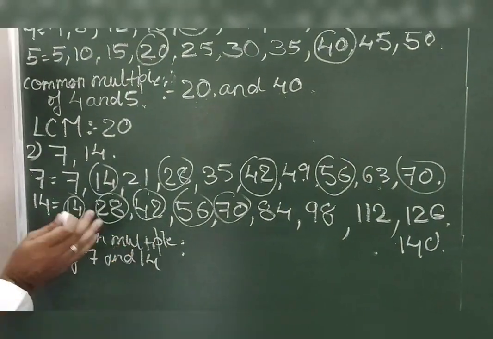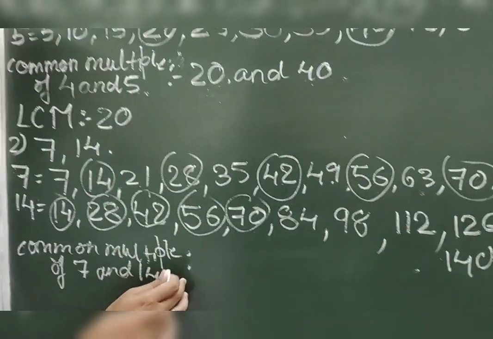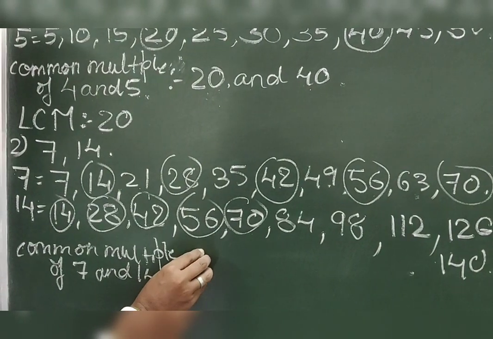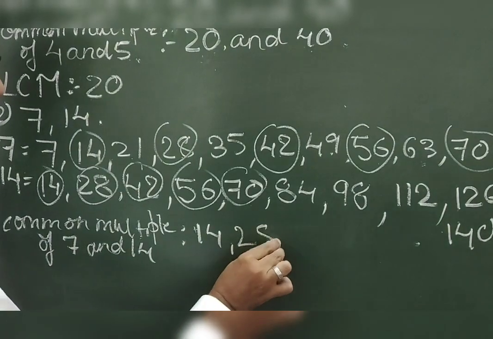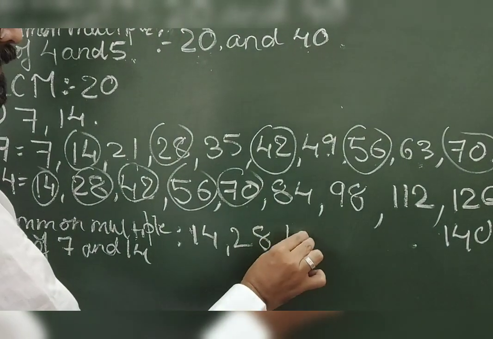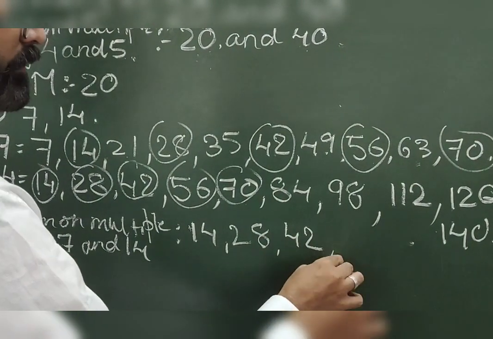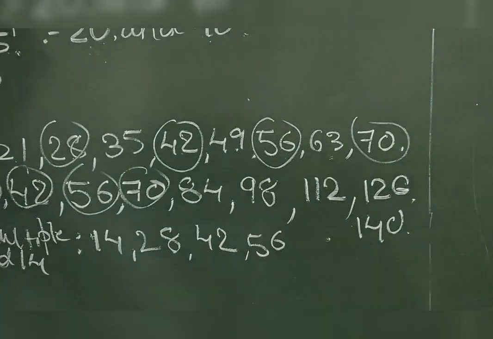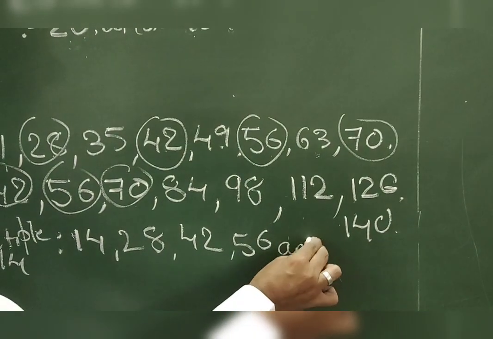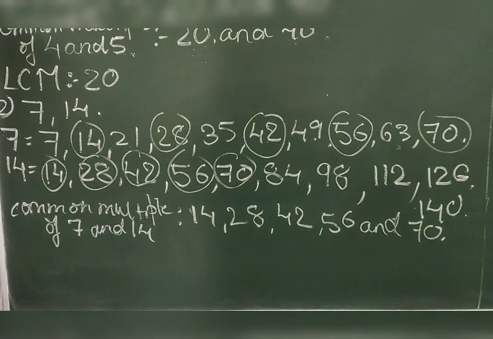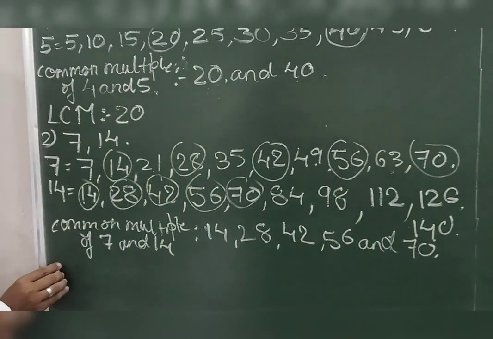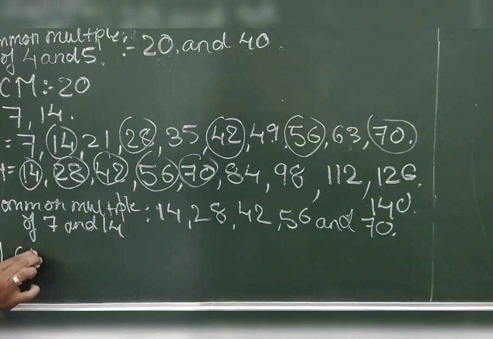So the common multiples we have listed till 10 are 14, 28, 42, 56 and 70. Isn't it? So they are the common multiples. Now the least common multiple means LCM.